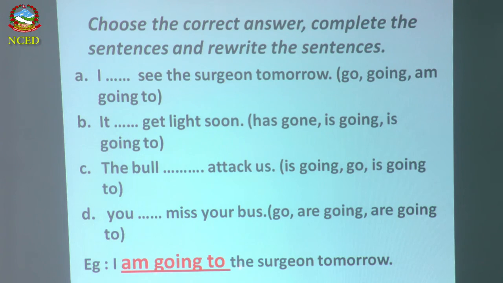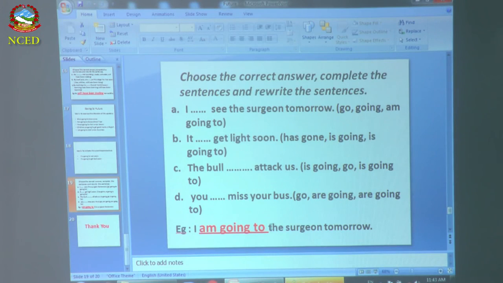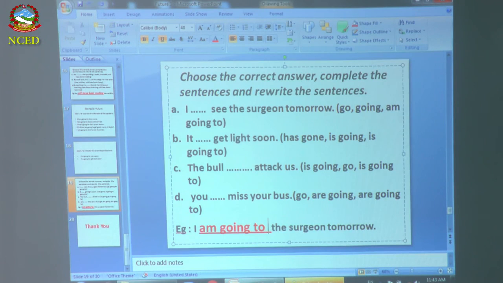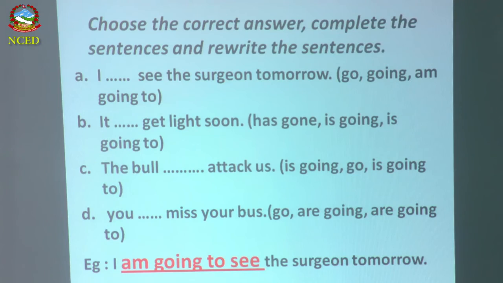I am going to see the sergeant tomorrow. What you have to write here is going to see the sergeant tomorrow.